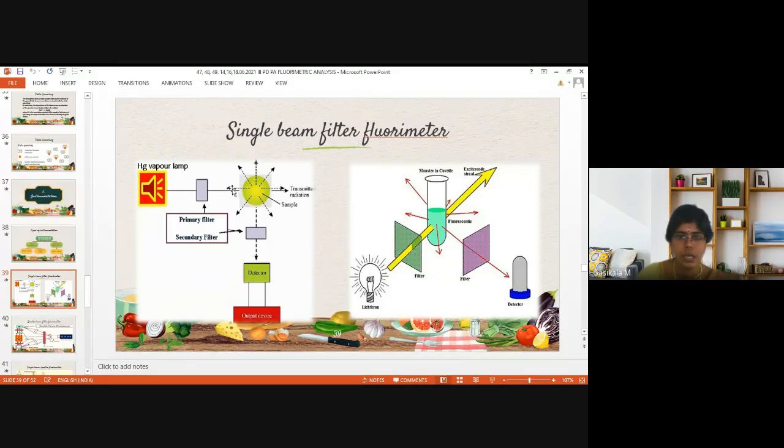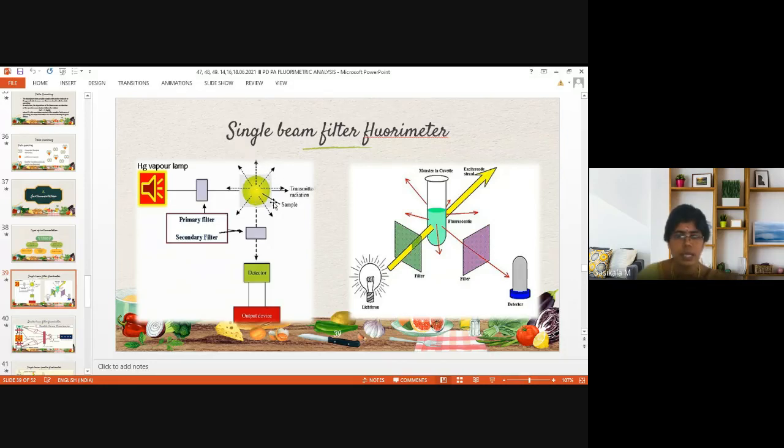Whereas in the UV visible method we analyze transmitted light, that is at 180 degrees. The radiation comes from the source only. Whatever radiation comes from the source, the transmitted light is measured in UV. Whereas in fluorimetry the light emitted by the sample is analyzed. That is the difference between UV and fluorimetry. In fluorimetry, at a 90-degree angle the measurement is done where the sample is emitting the radiation, whereas in UV visible spectroscopy at a 180-degree angle transmitted light is measured, and the transmitted light is coming from the source only.